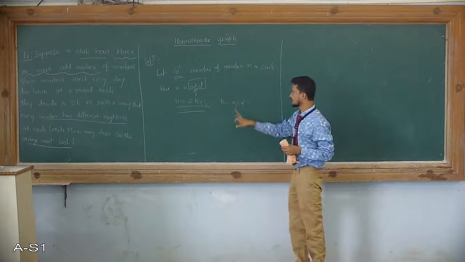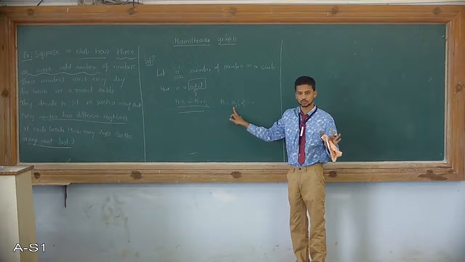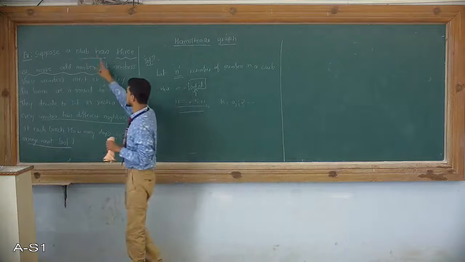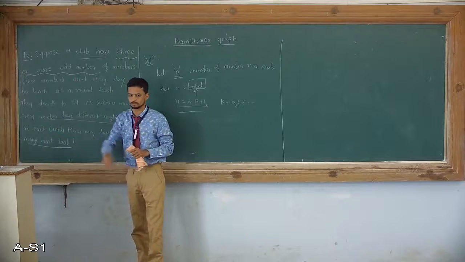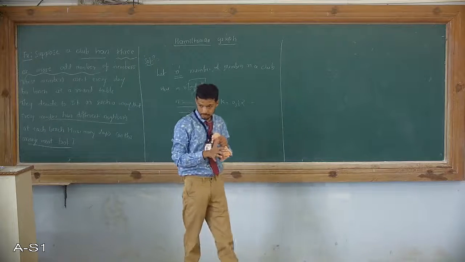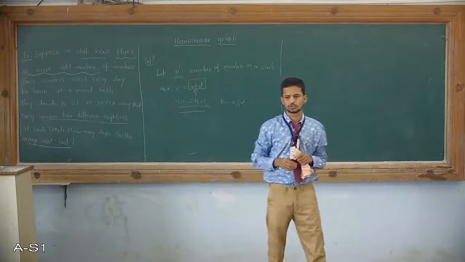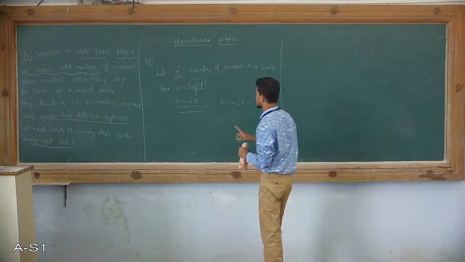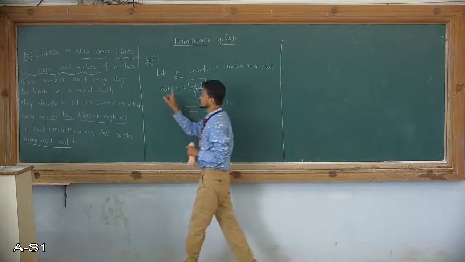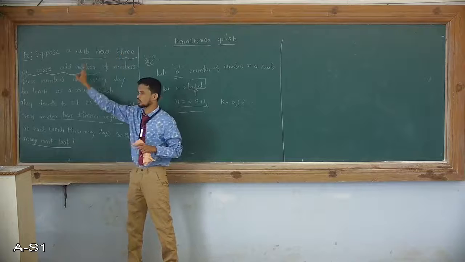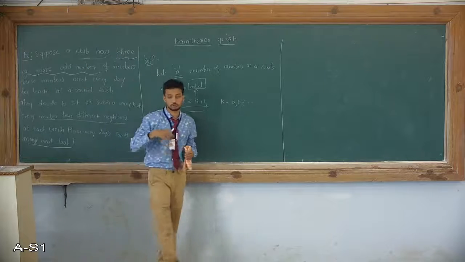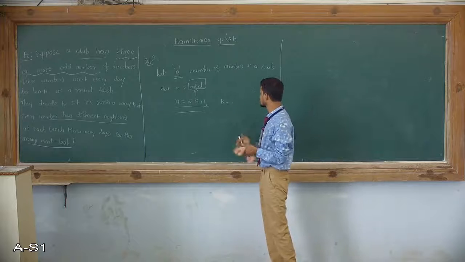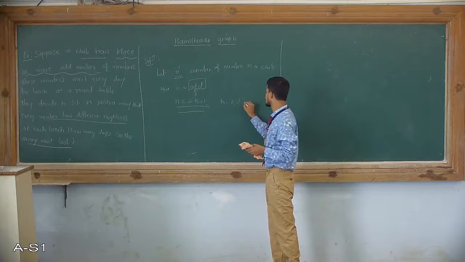But k should not be taken from 0, 1, 2, and so forth. You have to take k in such a way that the club has 3 or more odd number of members. Since 1 is also an odd number, k would start with 0. If I take k equal to 0, then n is equal to 1, which contradicts that the club has 3 or more members. So k is not from 0; k is from 1, 2, 3, and so on.